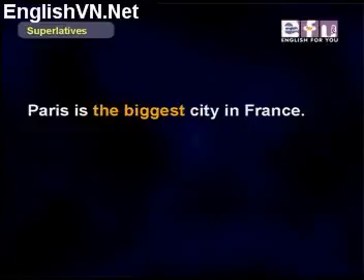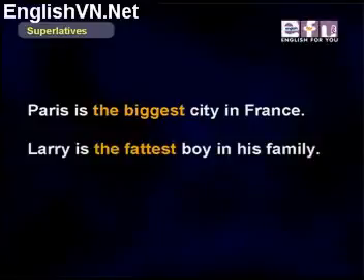Now let's take a look at some one-syllable adjectives that have special spellings when they're used in the superlative form. Take a look at your screen. Paris is the biggest city in France. Larry is the fattest boy in his family.